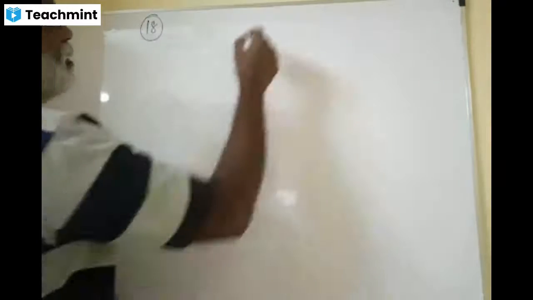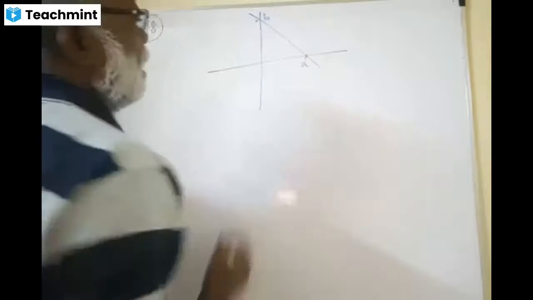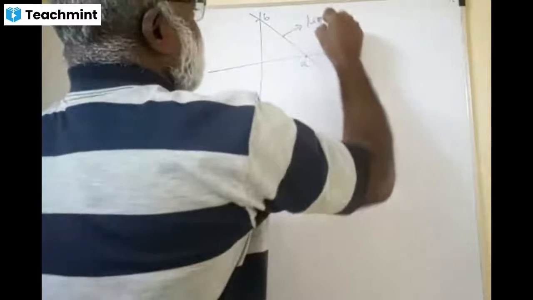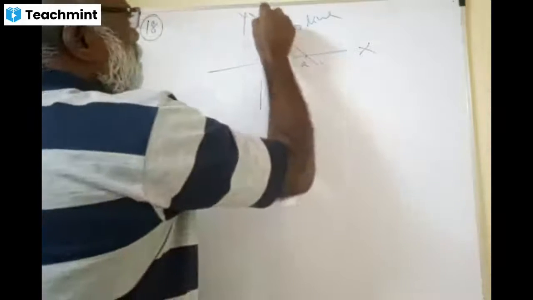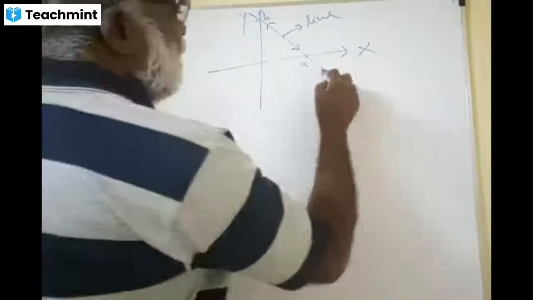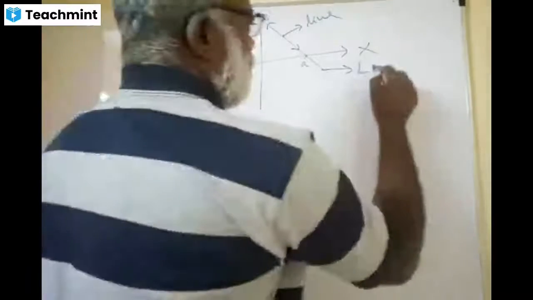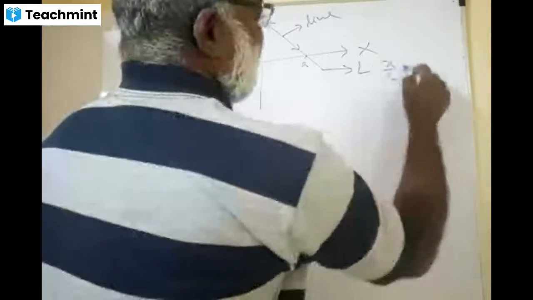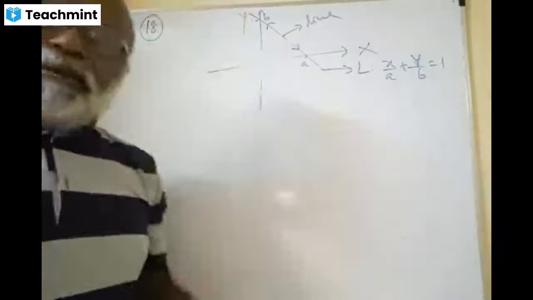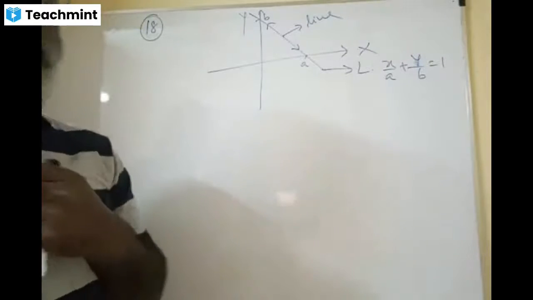Friends, if these are my A and B, the x intercept and y intercept, this is my line, and these are the x and y axis. So what is the equation of this line, please? Anybody? X by A plus Y by B equal to 1. That's a brilliant answer. Because you have been given the intercepts, of course, the intercept form. Simple. Very good.